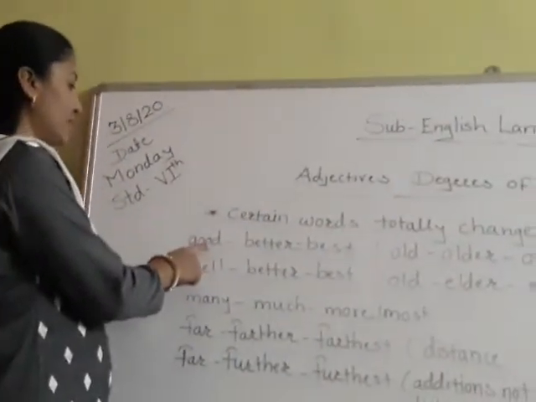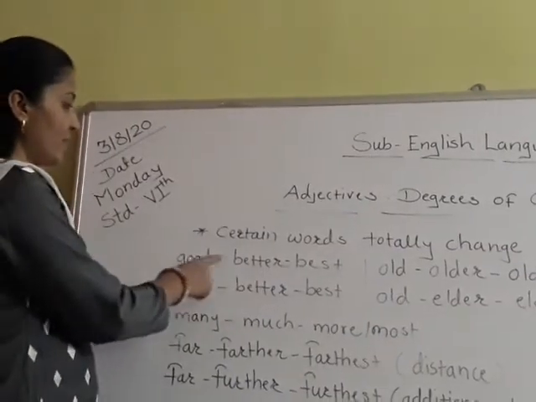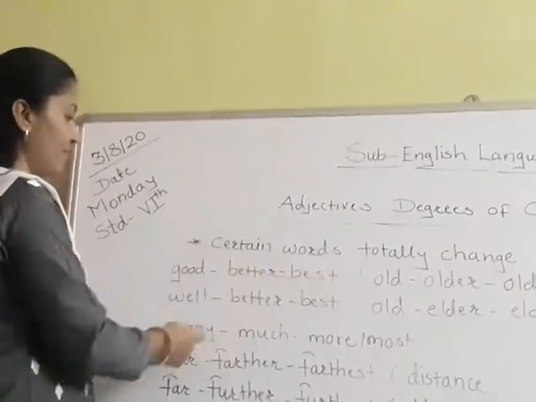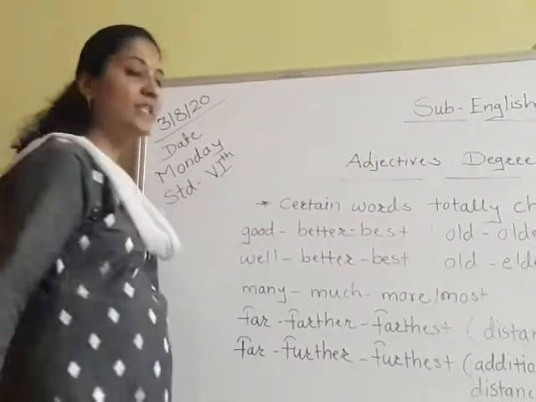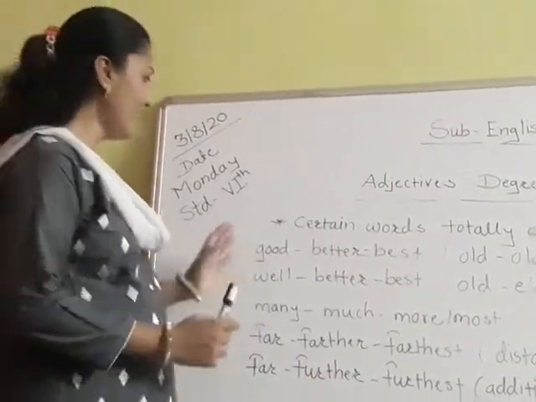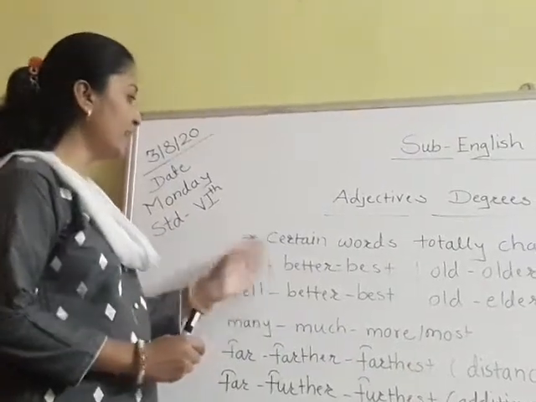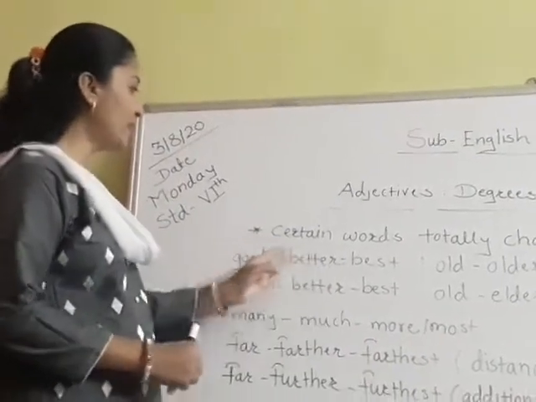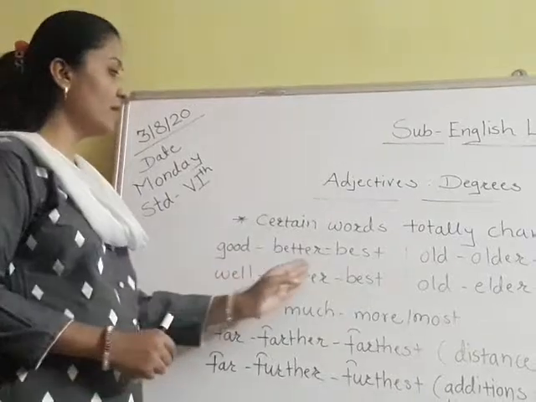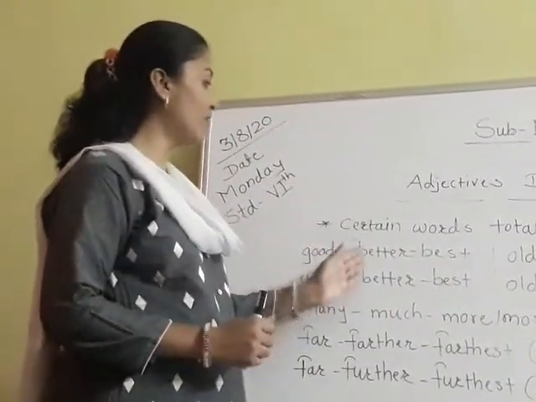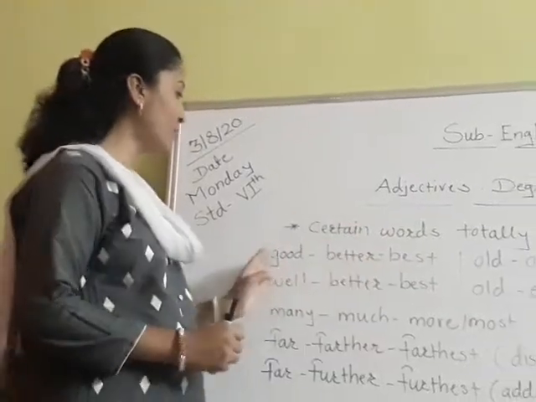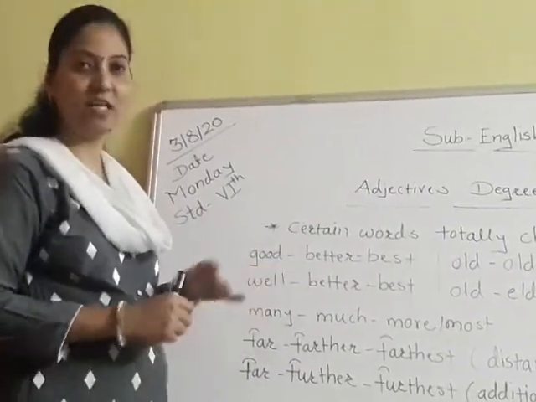See the example of good, better, best, or well, better, best. These two words, they look different but their degree is same. Good, better, best, well, better, best. You can use the same degree of comparative and superlative for good and as well as well also.